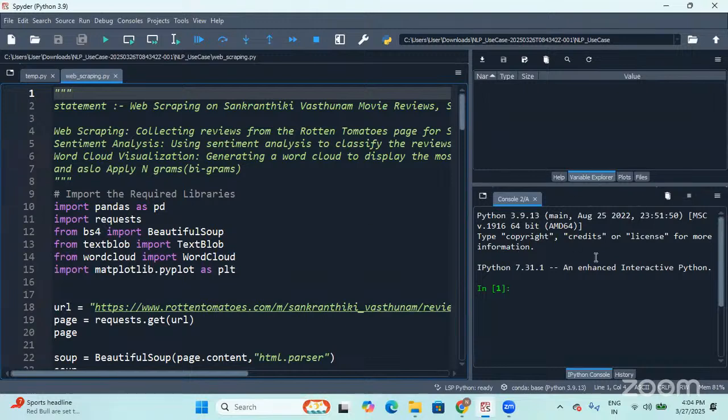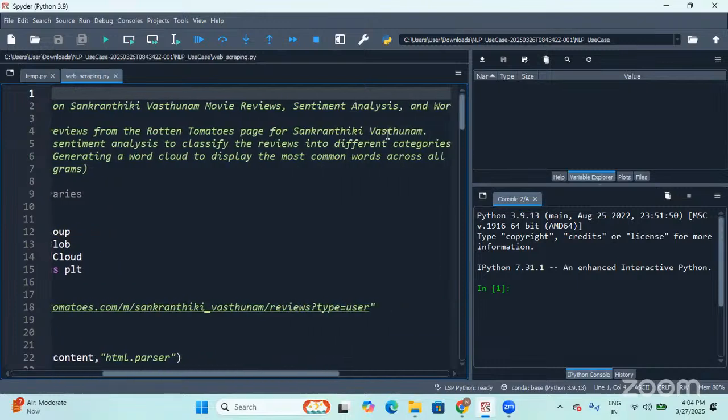I'm using Spyder IDE to execute the Python script and all. So what exactly is web scraping, friends? Whatever content you have on a URL, you're going to scrape it and do some kind of analysis. As I have discussed, you're going to collect the reviews from the Rotten Tomatoes site, the page for Sankranti Vastunam movie.